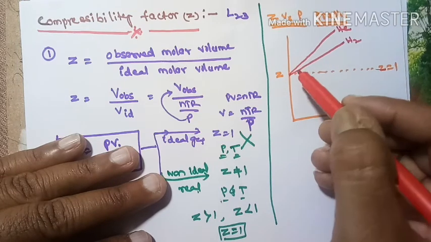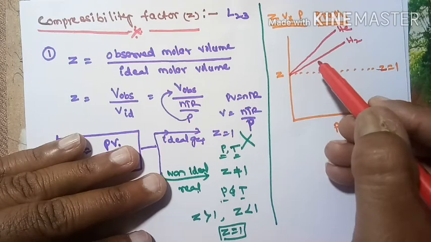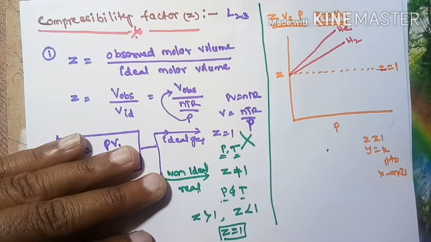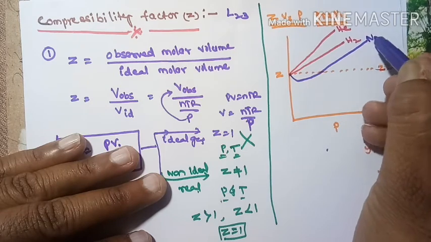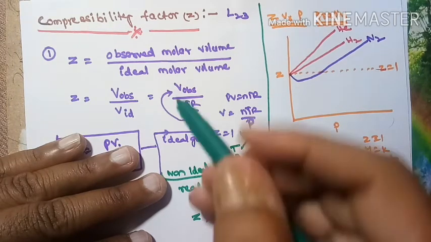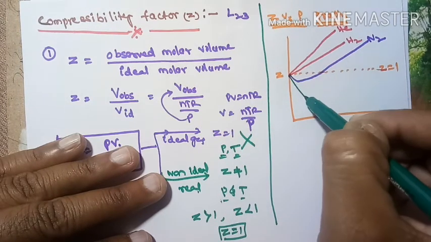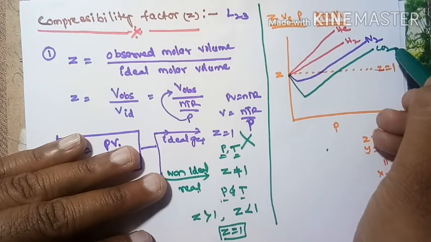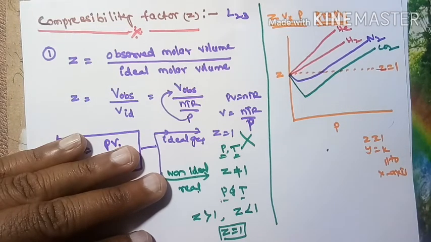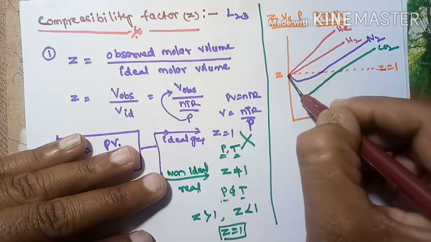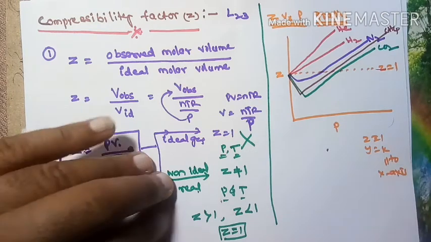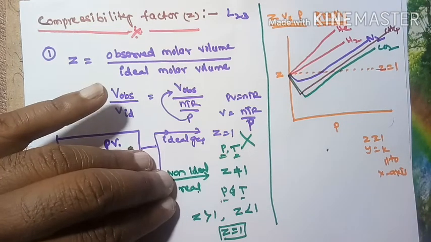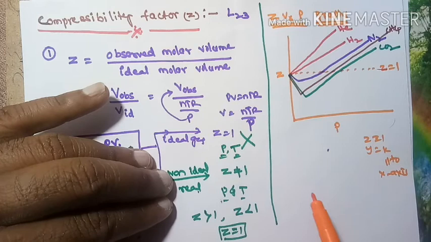For nitrogen, carbon dioxide and methane, I got these types of Z versus P graphs.